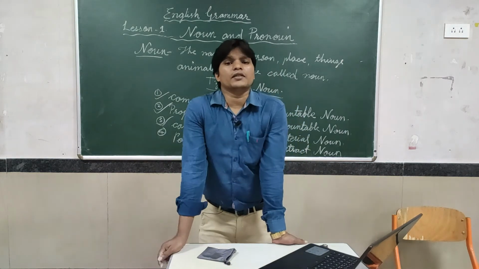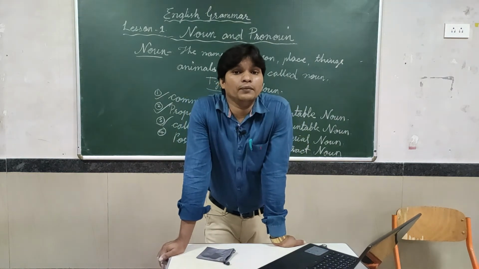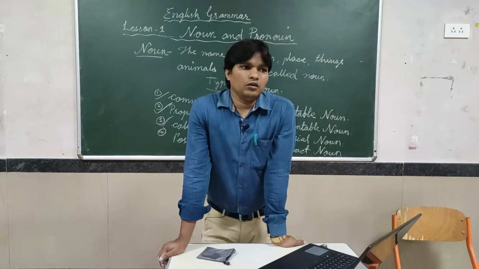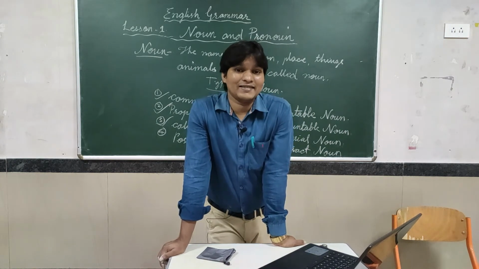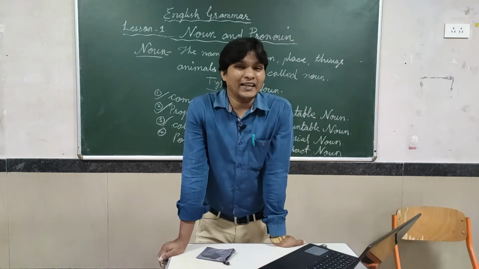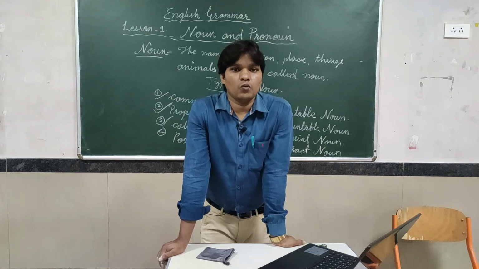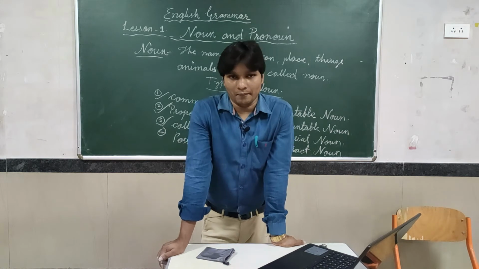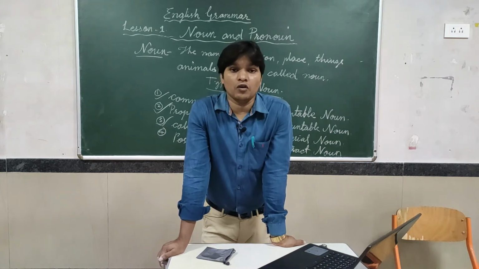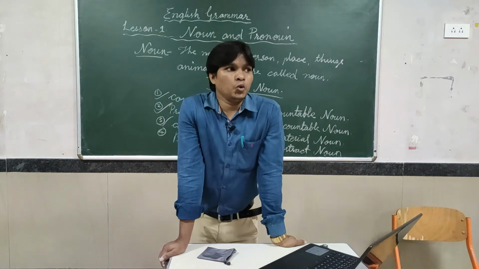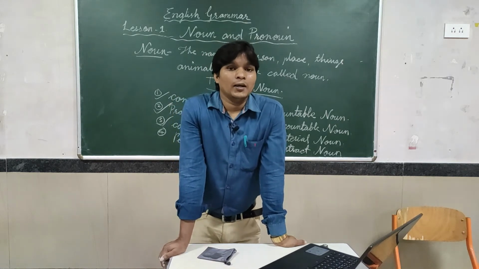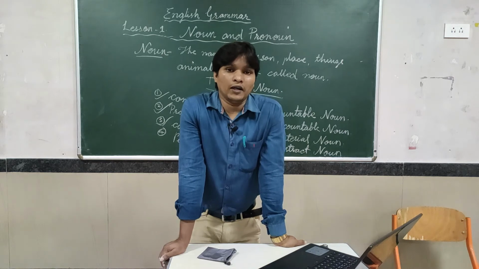A collective noun is a group of persons, things, or places combined, for which we give one name. That is called a collective noun. For example, school. A school consists of many classrooms.